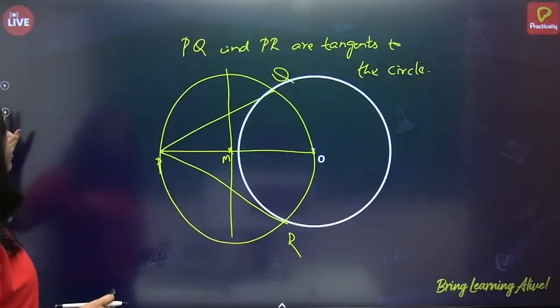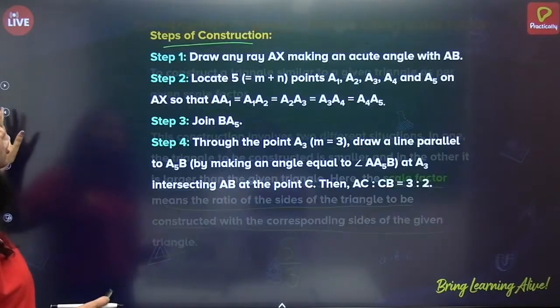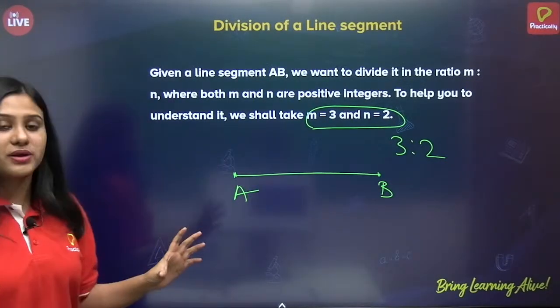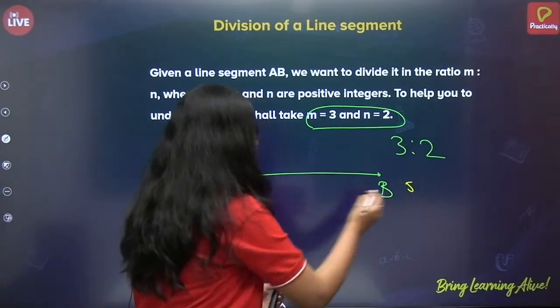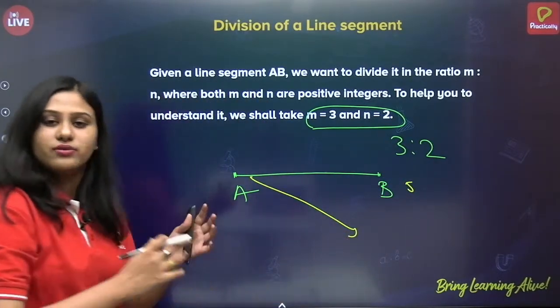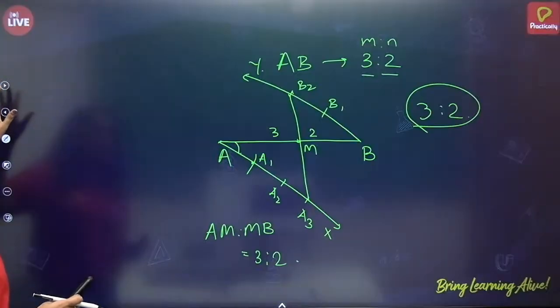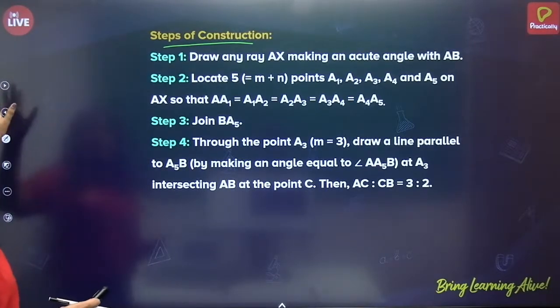We have seen construction or division of a line segment in a given ratio. This is the first topic we studied. Take the ratio, sum up these 5, and divide. We have seen one example and also the steps of construction.